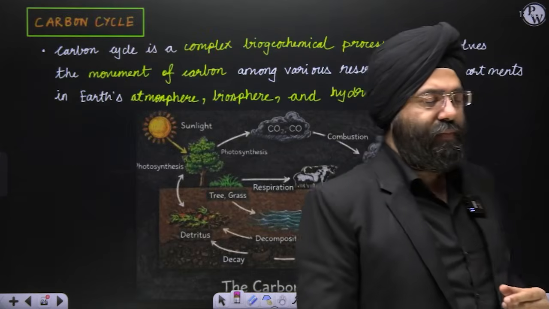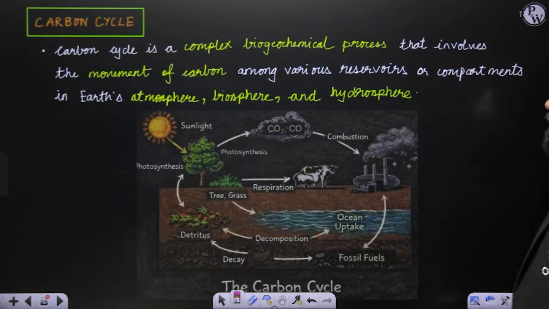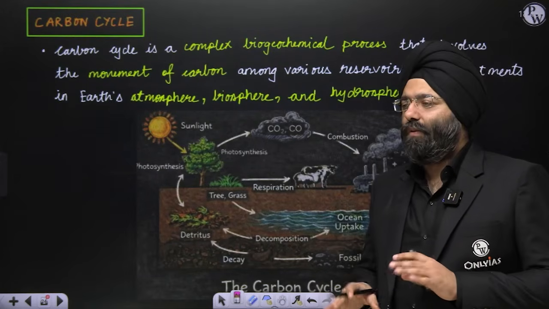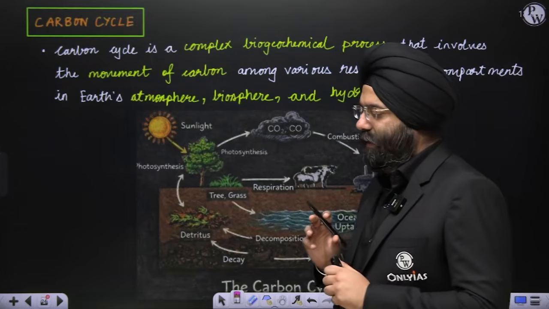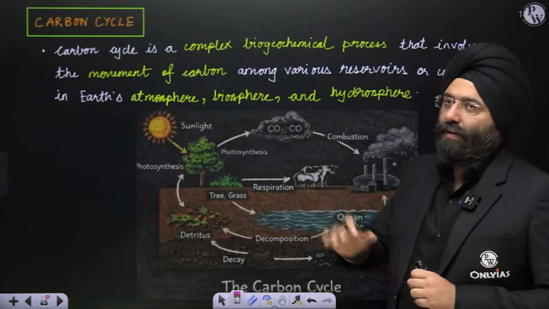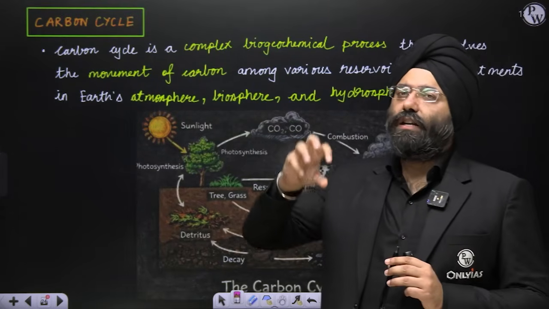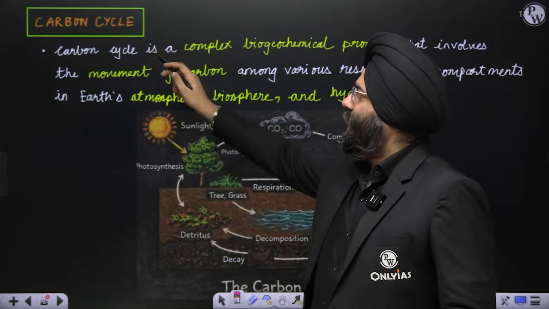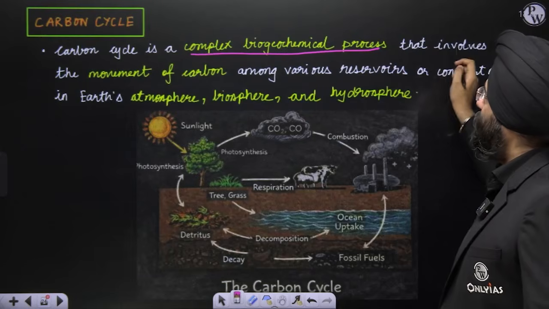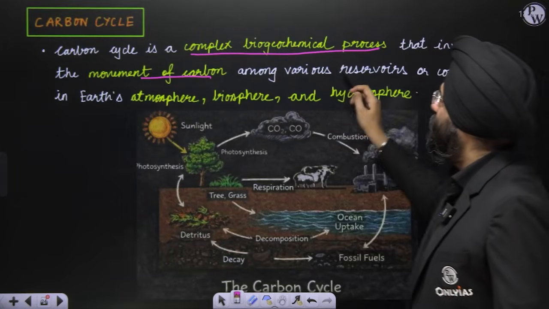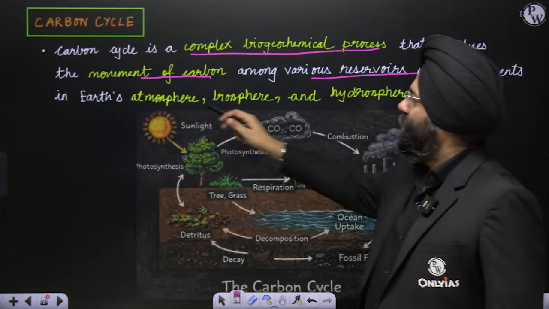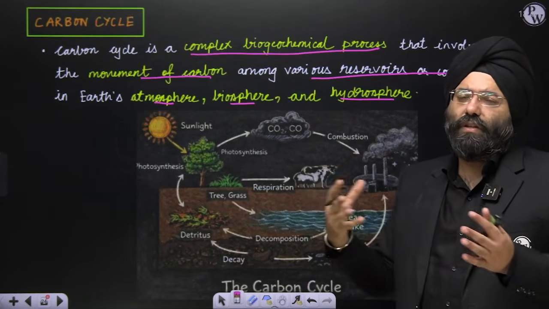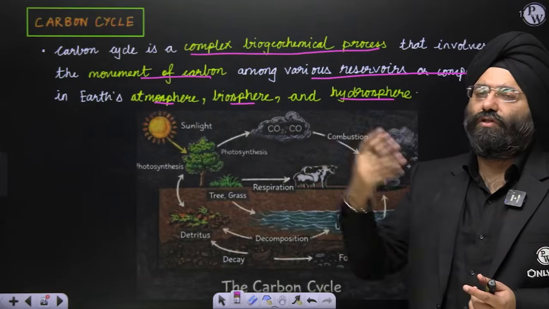Please see here. First is the carbon cycle. Now please understand the introduction almost remains the same for everything, but what is the major important thing when I talk about the carbon cycle? It basically means how carbon is moving from one reservoir to another, right? That is the main thing. So the carbon cycle is a complex biogeochemical process that involves the movement of carbon among the various reservoirs in the earth: atmosphere, biosphere and hydrosphere. Whatever is the concept, similar things are going to happen for the other cycles also, right? How nitrogen is moving, how oxygen is moving.